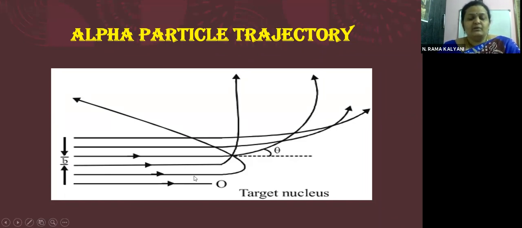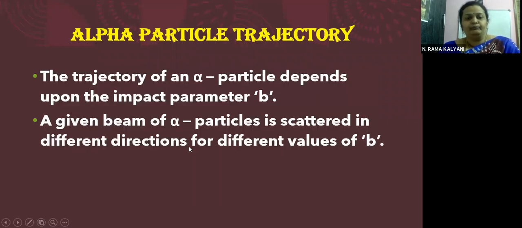The one which is going a little bit far, it moves in this direction. Similarly, each alpha particle has its own direction. Right, children? So this is called as the alpha particle trajectory, which primarily depends upon the impact parameter. The trajectory of an alpha particle depends upon the impact parameter B.